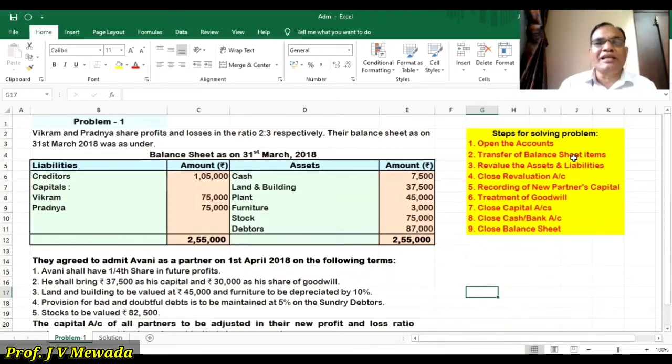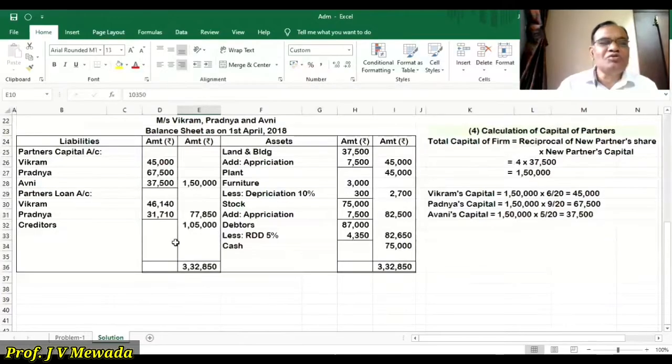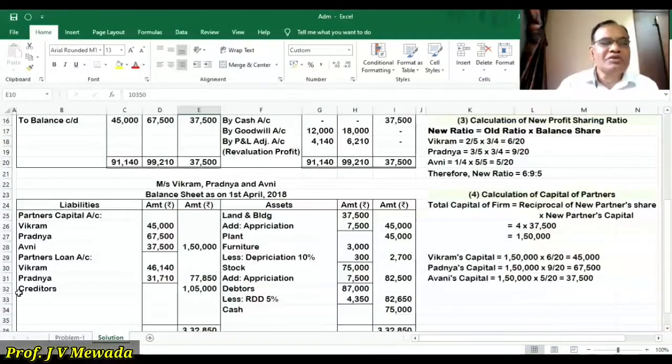Number 2, transfer the balance sheet items. So we'll see the liability side. On the liability side, we are having creditors. So in our solution, we are having the balance sheet. So creditors will record 1,05,000 directly in the outer column because there is no adjustment. So in the new balance sheet, we are going to write the creditors 1,05,000.